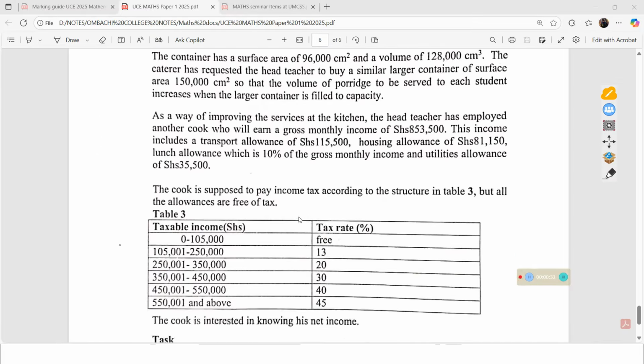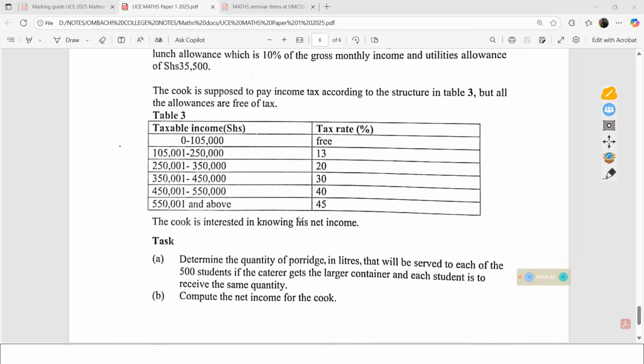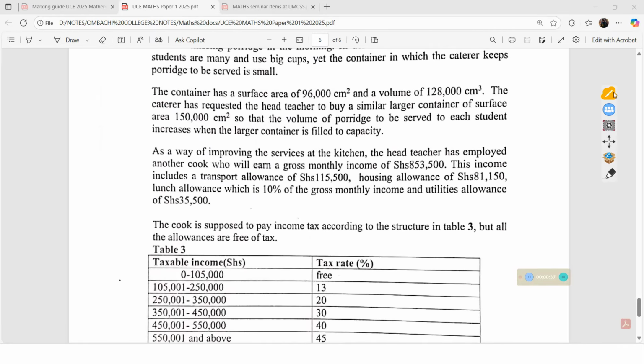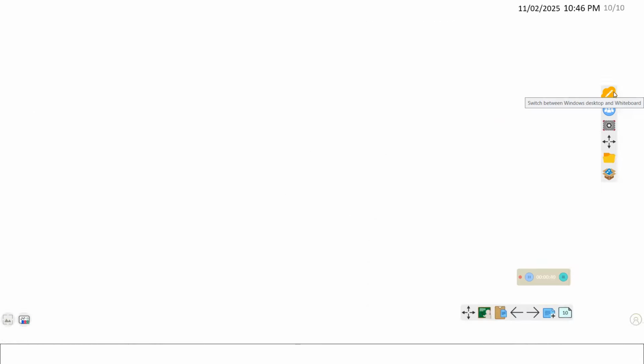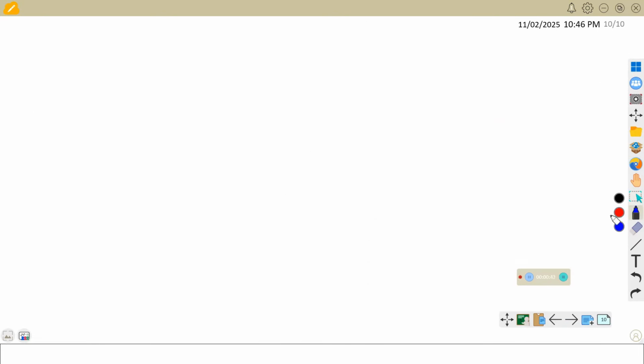So in order to compute the net income for the cook, let us first look at the allowances. So we are looking at part B, and we are looking at allowances first. Let us begin with the first one, which is the transport allowance.